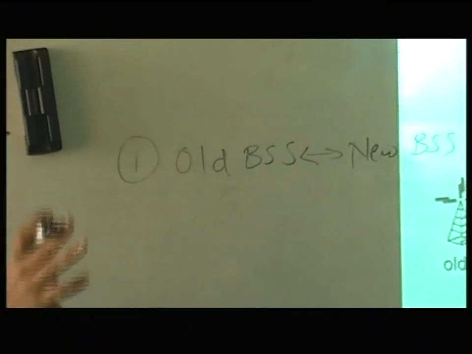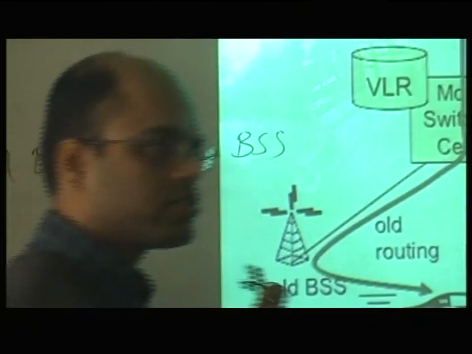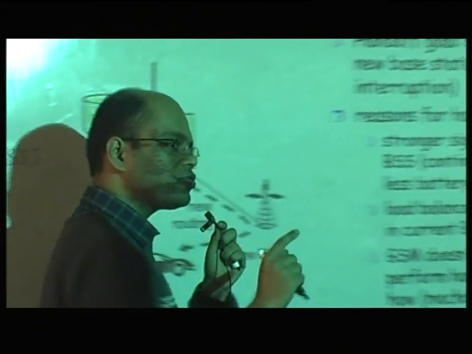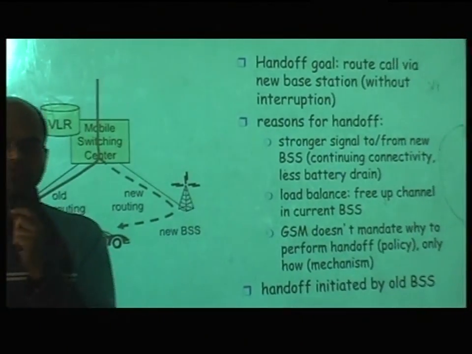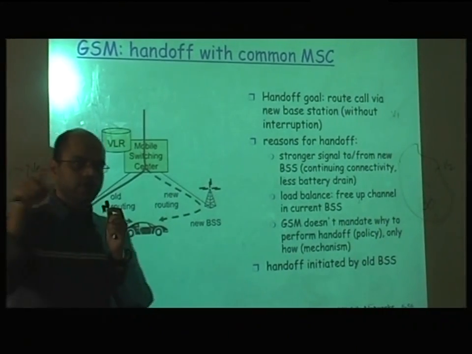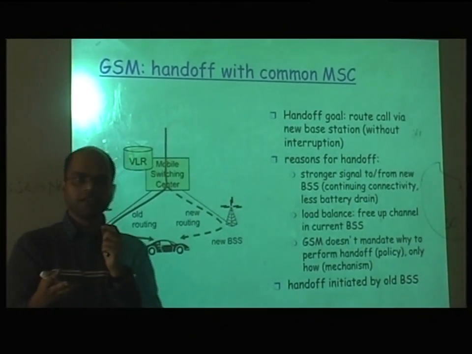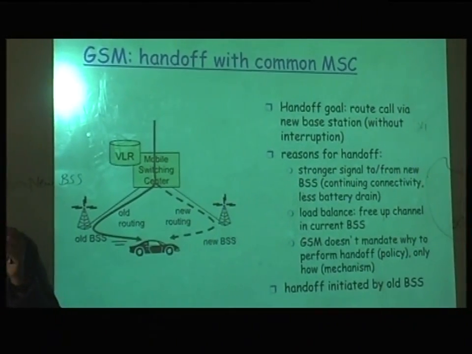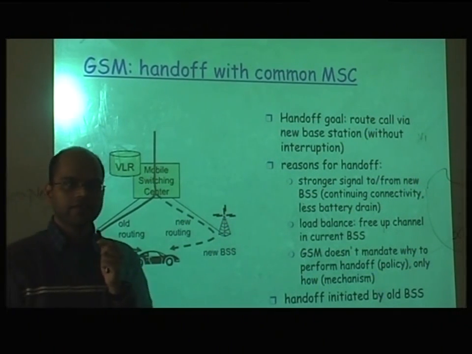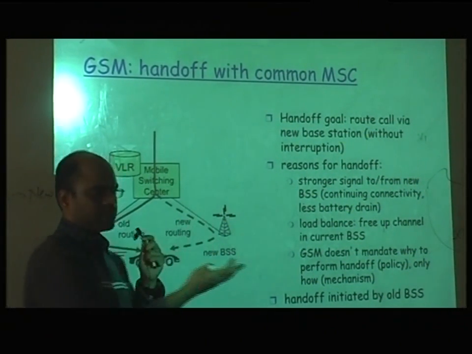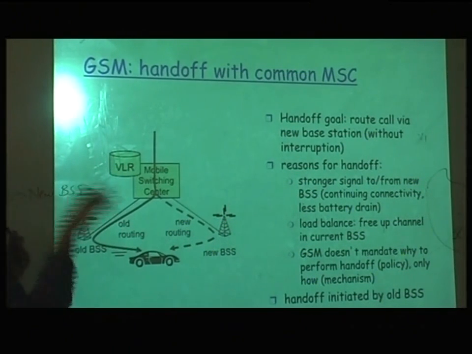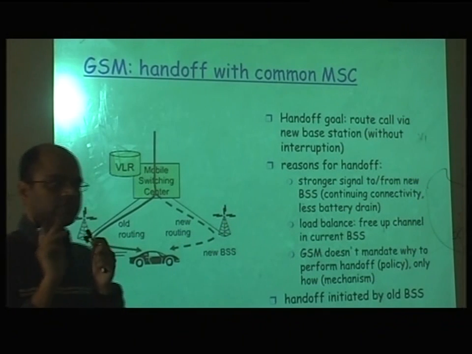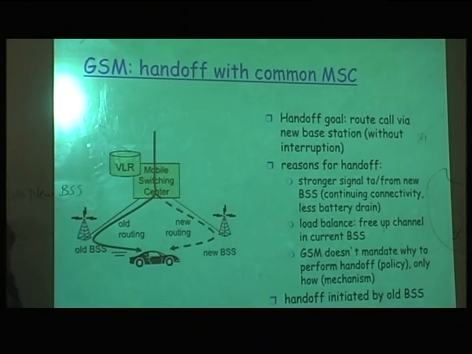And the important step there is, as you're mentioning, you have to allocate the resources accordingly. So the new BSS has to have the right frequency, an empty frequency being unused. For FDMA, they are available. If it is not available in the new base station, the new base station will say, I cannot take this new mobile into me because I don't have an empty frequency to allocate. In that case, it will reject it. But if you have the resources, you have to reserve those resources. So that is also important. Still, your connection is with the old BSS, but you have already reserved resources in the next cell.